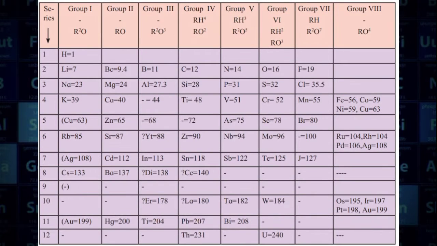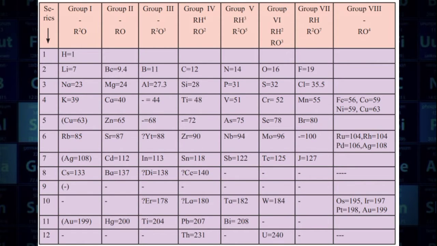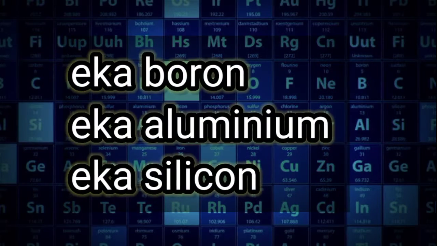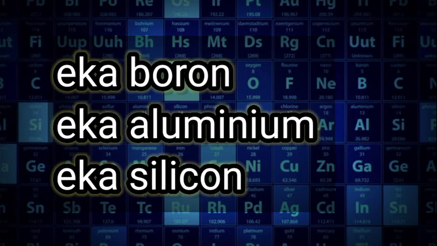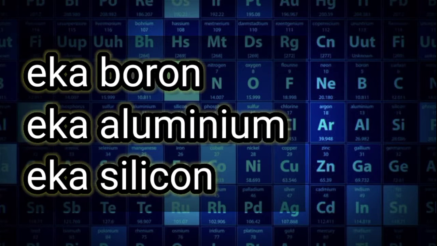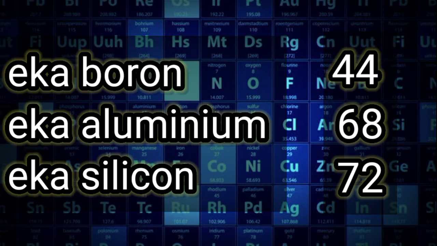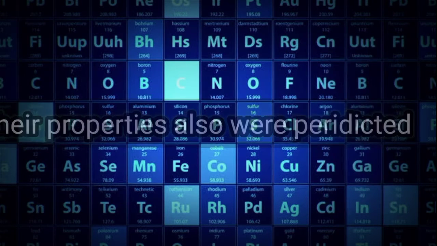Second, Mendeleev kept vacant places in the periodic table for elements not discovered till then. 3 of these unknown elements were given the names EKA boron, EKA aluminium, and EKA silicon from the known neighbors, and their atomic masses were indicated as 44, 68 and 72, respectively.